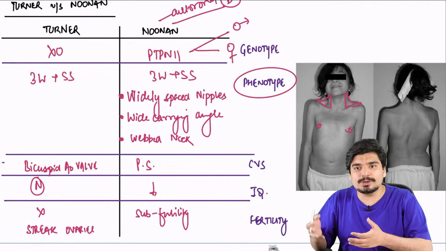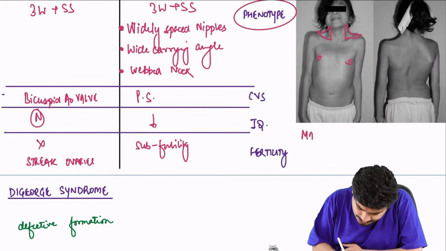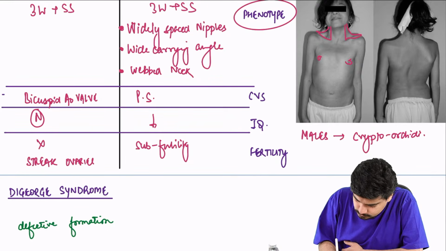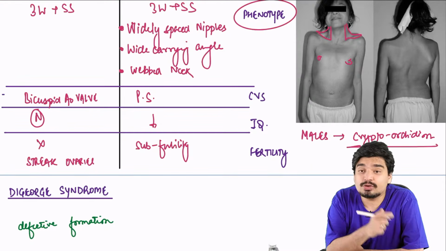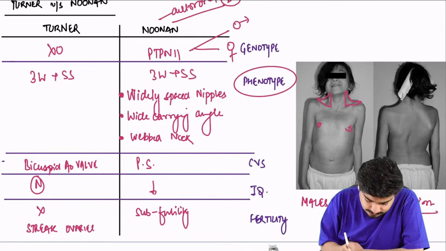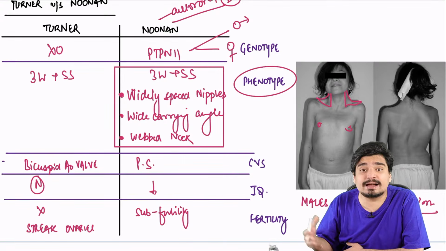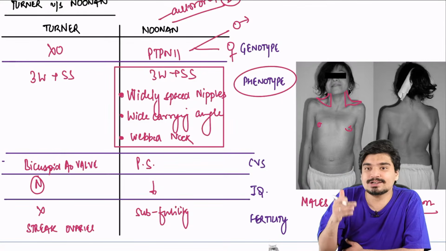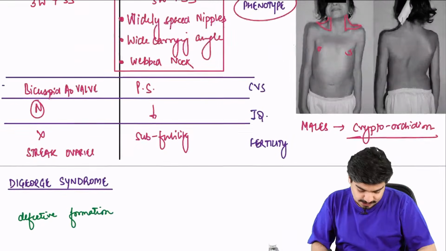That's why it's autosomal dominant, and the parents will be able to transmit it from one generation to another. Males with Noonan syndrome have cryptorchidism, that is, undescended testes. So if a male child comes with widely spaced nipples, wide carrying angle, and webbed neck, it is Noonan syndrome, because Turner will always be girls.